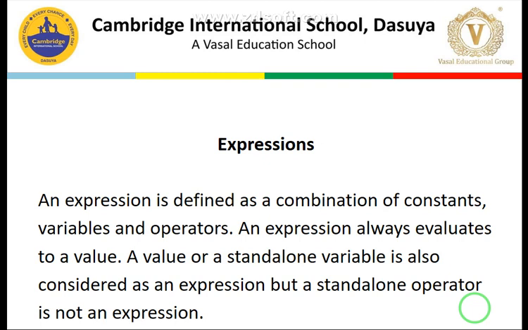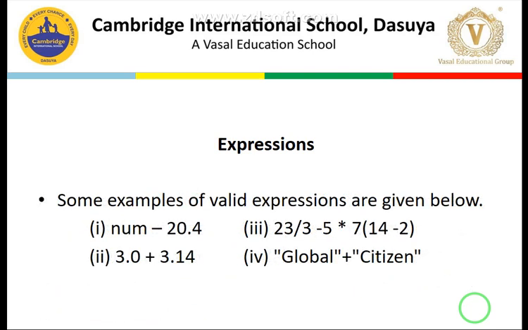Then we covered expressions. All these topics are very interrelated. What is an expression? An expression is basically a combination of operands, operators, variables and constants. Combined together they formulate an expression. Like see here in the example, num minus 20.4. This is the complete expression. Then 2 3 plus 3.14. These are examples of expressions where we have operands and operators, and combined together they formulate an expression.